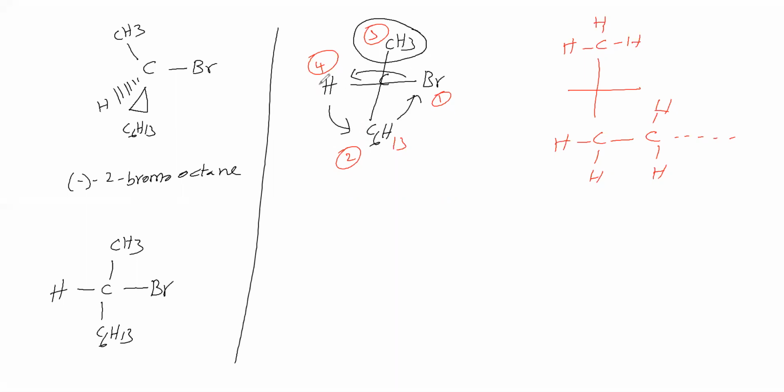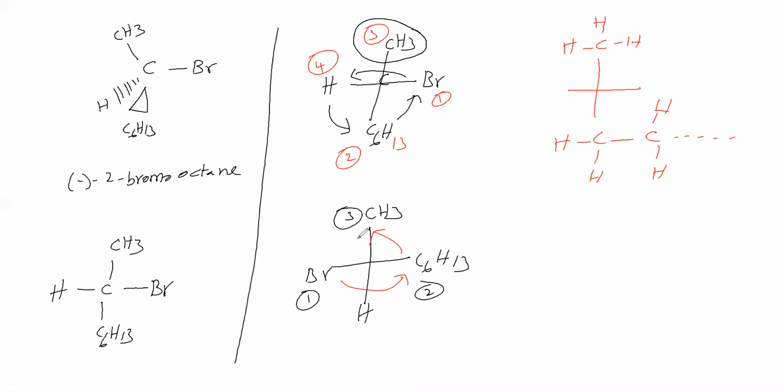So to bring the least priority group down, you rotate three species and keep one species constant. So we brought hydrogen here, C6H13 here, Br here, CH3 here. Now we will give the priority order: first priority, second priority, third priority. We go from first priority to second, second to third. This is anti-clockwise, which means sinister form. Clockwise means rectus form.